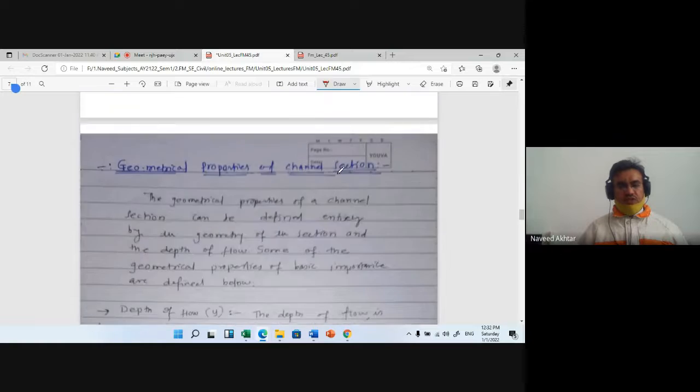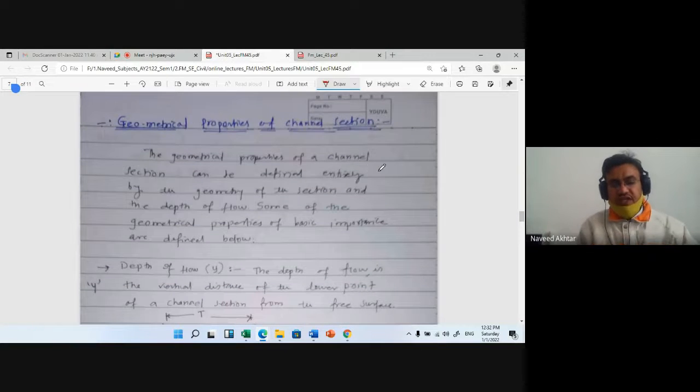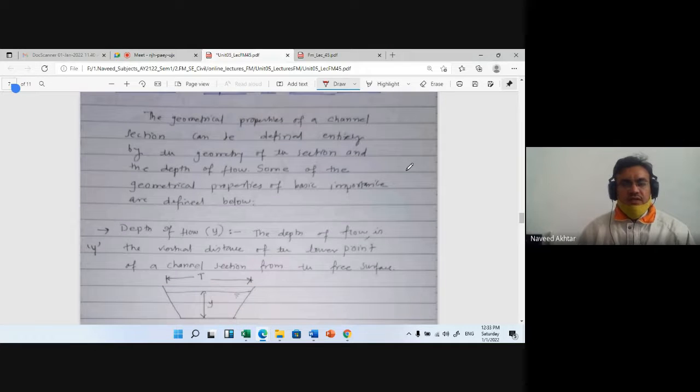Now we are going to study the channel flow, starting with the geometrical properties of channel section. Different geometrical properties of a channel section can be defined entirely by the geometry of the section and the depth of flow. Some of the geometrical properties of basic importance are defined below.